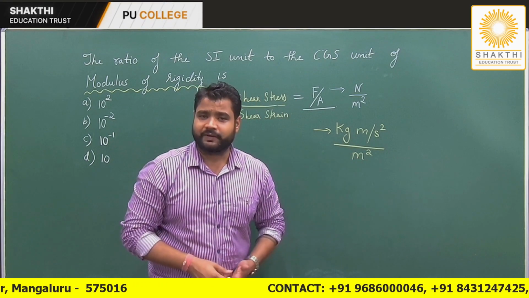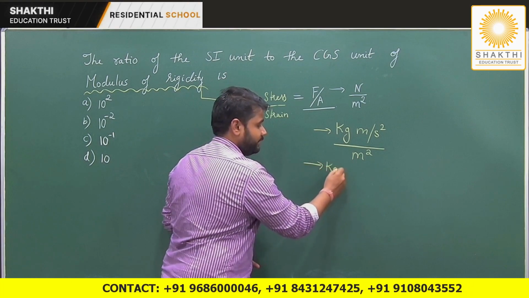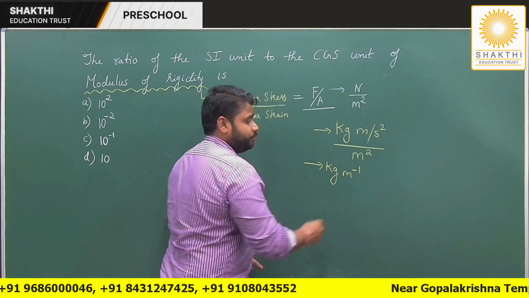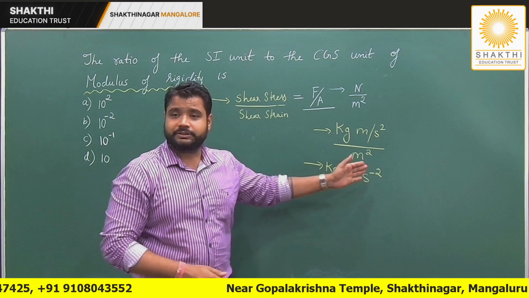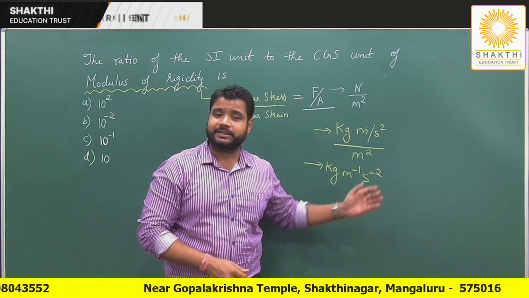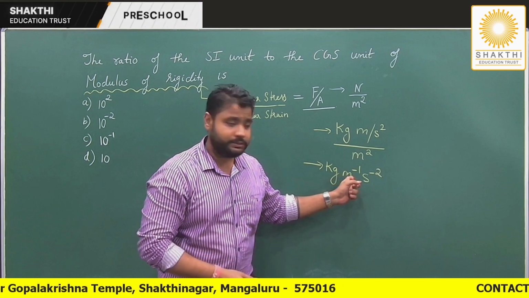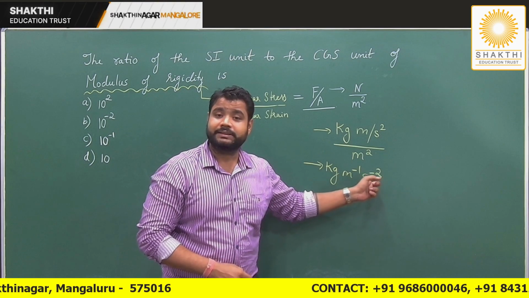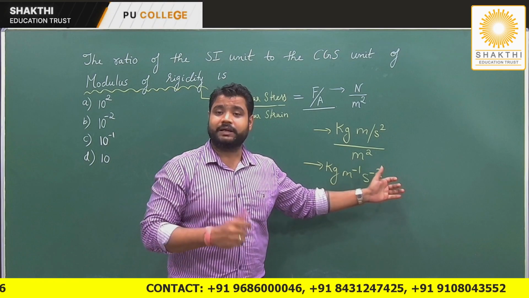Now let me simplify this equation. Can I write this unit as kg m to the power minus 1 s to the power minus 2? So when I simplify this unit, I get kg meter to the power minus 1 s to the power minus 2. Can I say that this is in the standard unit, or the SI unit? So my first task is done.